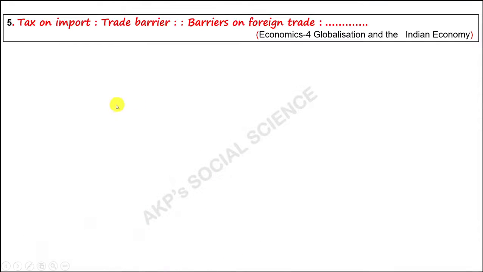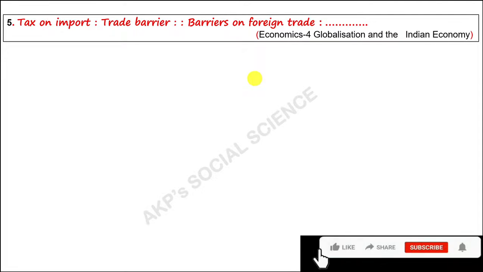Question number 5: Tax on import is a trade barrier, but a barrier in foreign trade is dash. Foreign trade refers to the trade between different countries of the world. It consists of import and export. So, tax on import is an example of a trade barrier. Government uses trade barriers to control foreign trade. So, here tariff is the right answer.